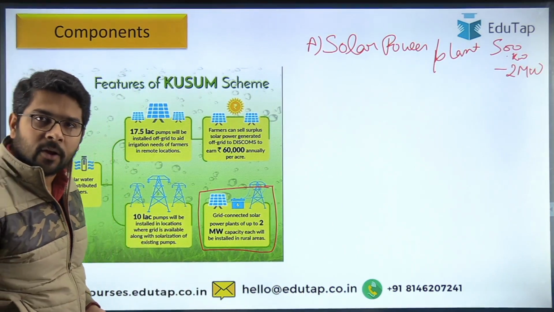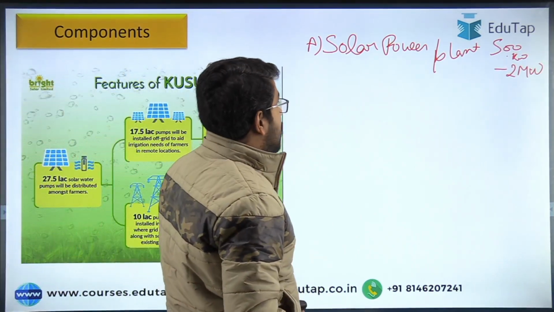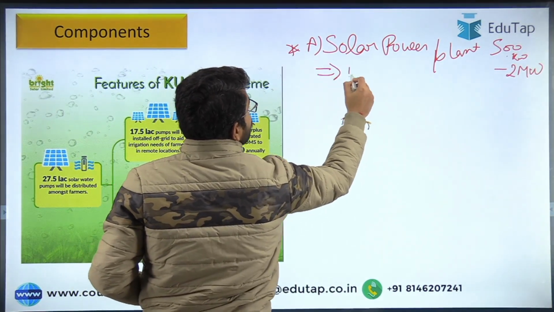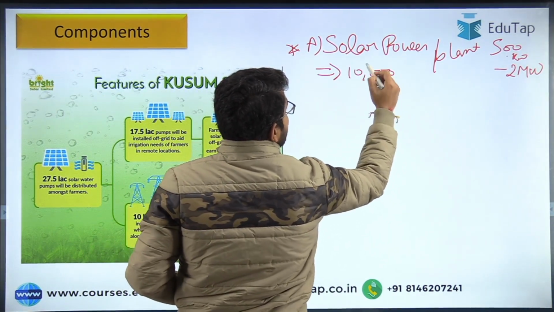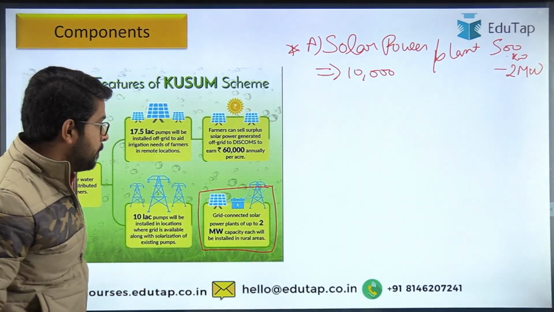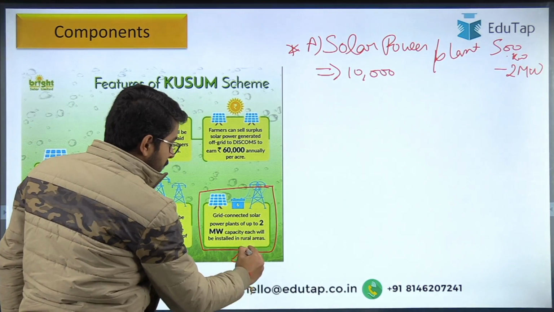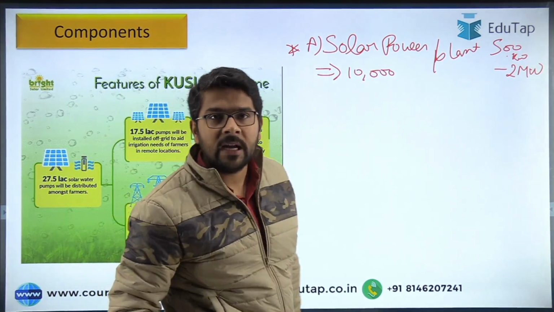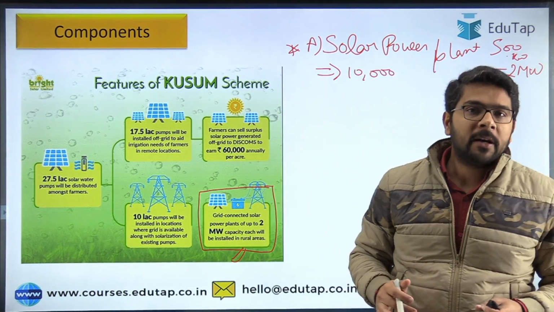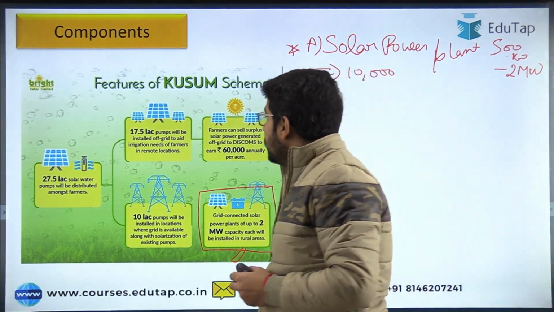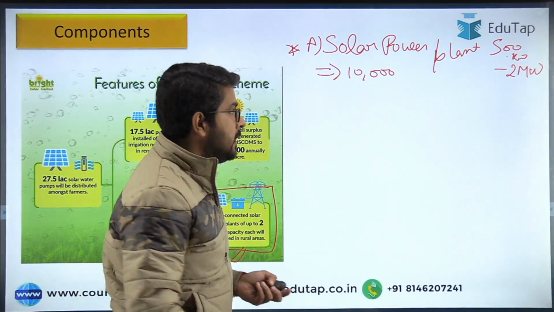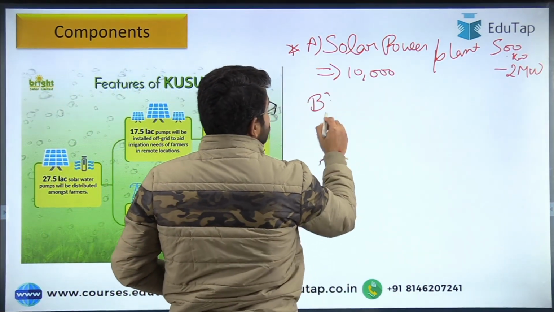Even agricultural land can also be used, okay, and this has a target of generating almost 10,000 megawatt of energy through the establishment of these power plants. So this is one of those components. In this, we are establishing solar power plants on the land that has been provided by the farmer. Then the second component that I've told you is a mix of solar power pumps.